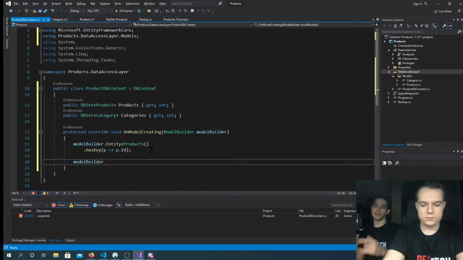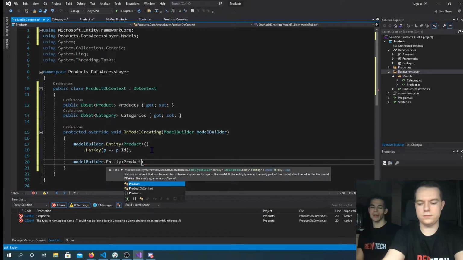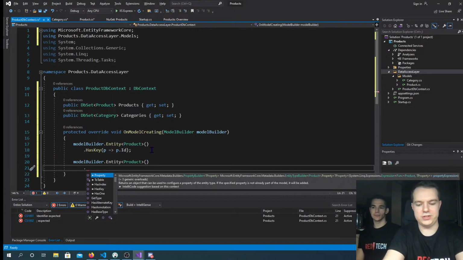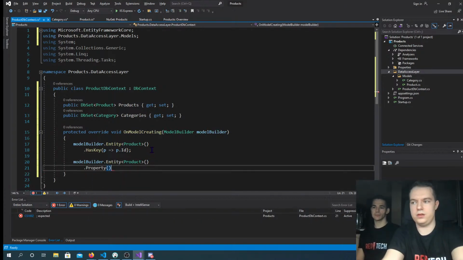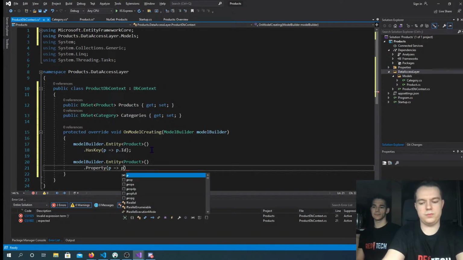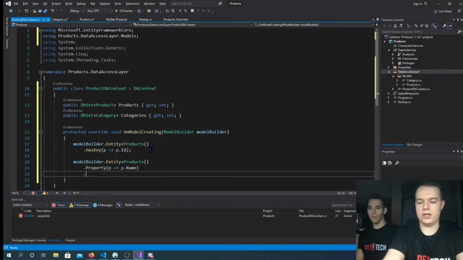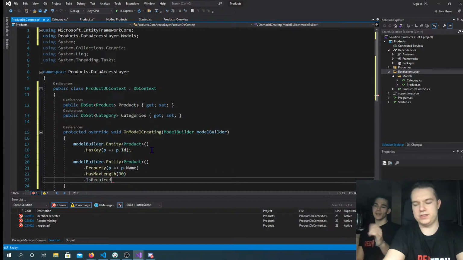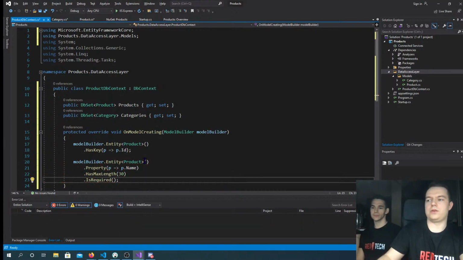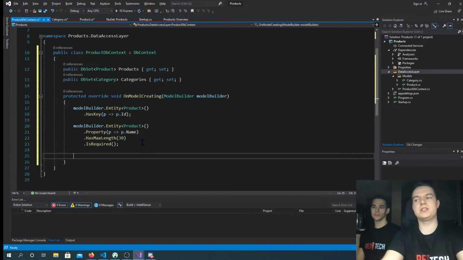Let's do one more. Let's say the name can have a maximum of 30 characters. So we choose a property, product.name, and then we say it has a max length of 30, and it is required. That's also important. This is how you would specify a column. There's a lot of methods that ModelBuilder provides us. You can look at the documentation, which is, by the way, one of the key things of .NET Core. The documentation is really super well written.